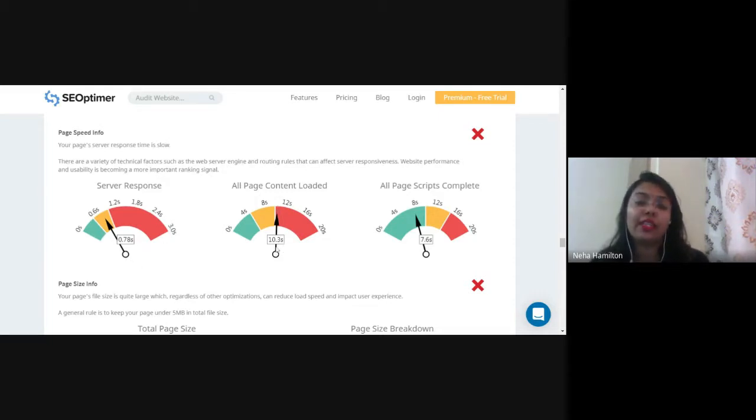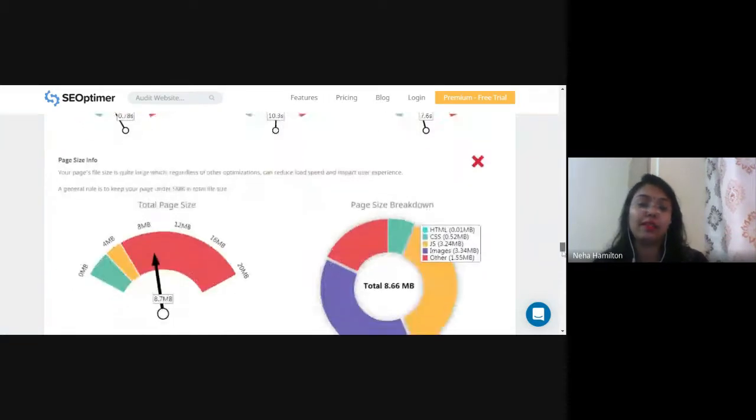How much time does it take for all the page content to load? It takes 10.3 seconds. Users do not have that much patience, right? So it should be either in the yellow zone or in the blue zone. So this time should be reduced. All page scripts complete, that means how much time it takes for the full page, all the contents, to load? Here it takes 7.6 seconds, which we can improve further.